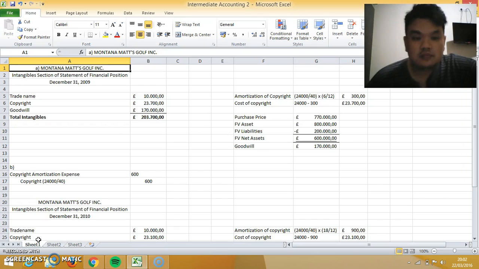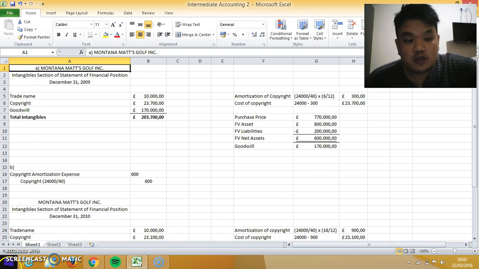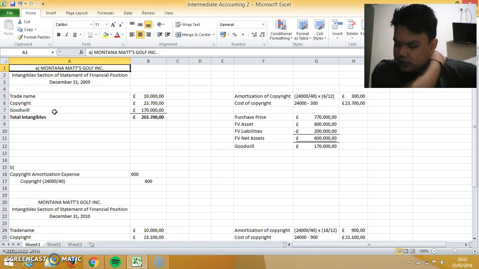So we were asked to do a balance sheet of the intangible section. As you can see from the book, there are three intangibles: the trade name, the copyright, and the goodwill. But because the book states that the trade name has been renewed at nominal cost indefinitely, we see that the trade name is not amortized.